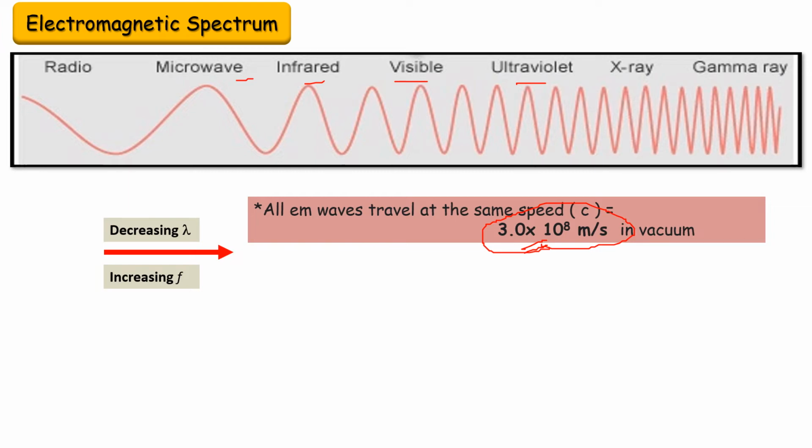However, their speed becomes slightly lower in any medium. Now here we need to understand why, if the speed remains same, the lambda and frequency change. We have this relation c is equal to frequency into lambda. This equation is known as wave equation.